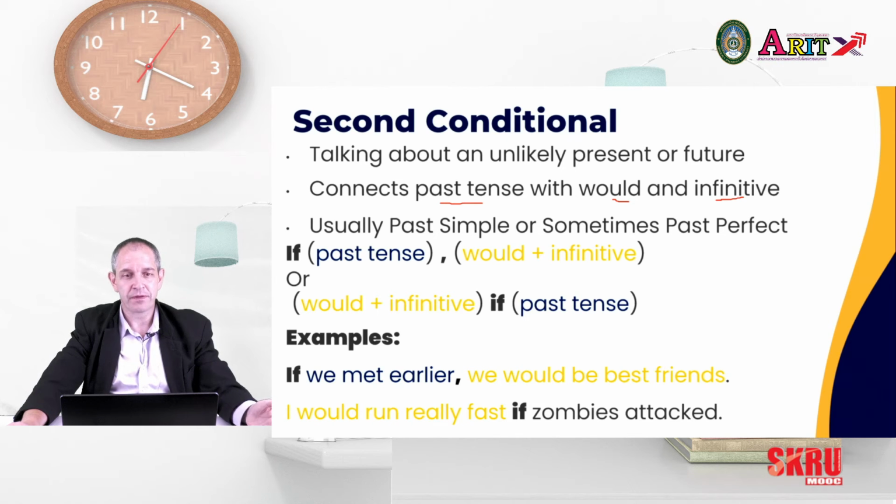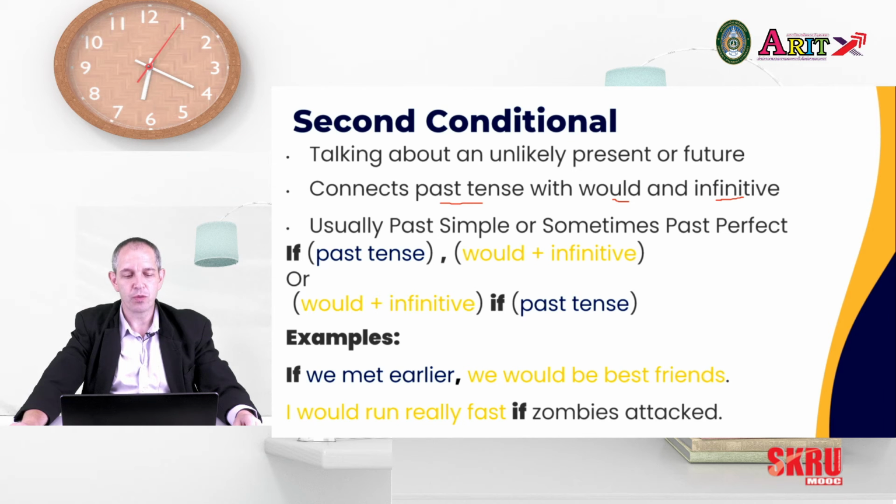Second conditionals are always fun for questions. And we often start our questions with what would you do if, and then we have our past tense. So for example, what would you do if zombies attacked? What would you do if you won the lottery?